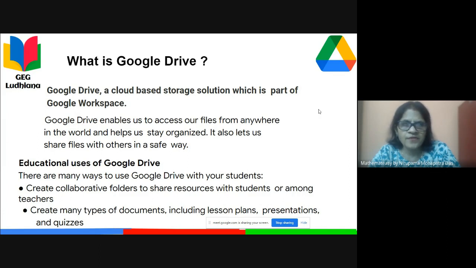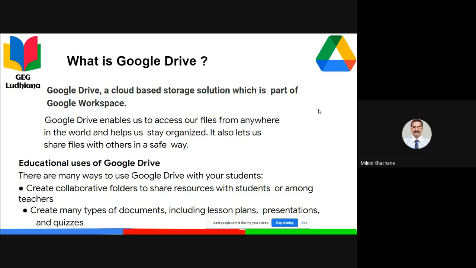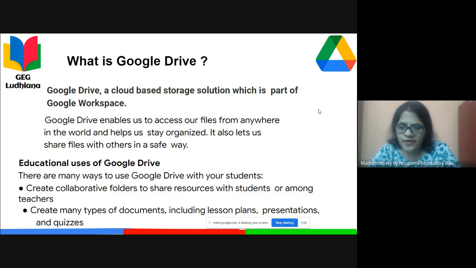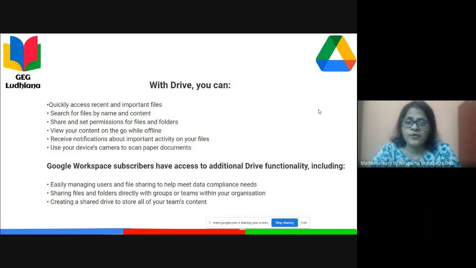Since we have all been working virtually for almost 1.5 years, it really came as a boon for all of us. We can create many types of documents, including lesson plans, presentations, quizzes, or any other information we want from our students or from school admin. Through Google Drive, we really can do many things.